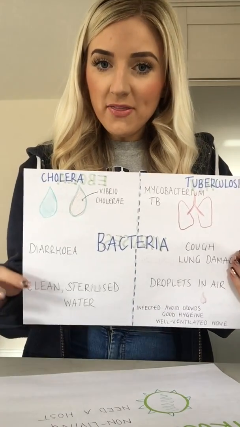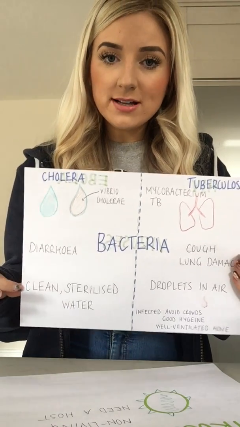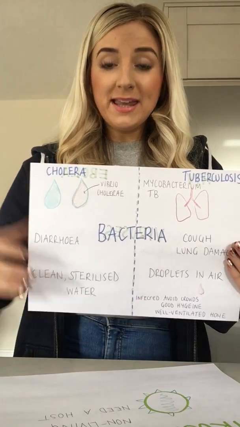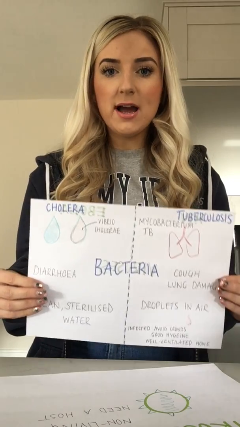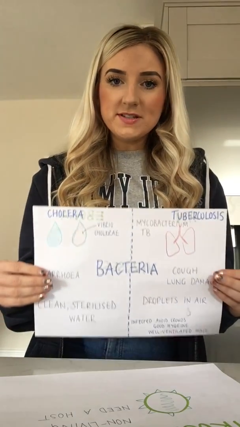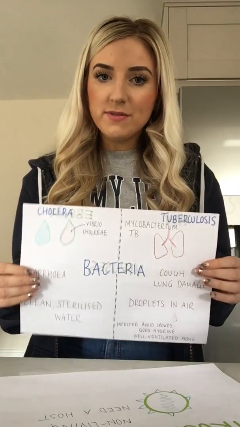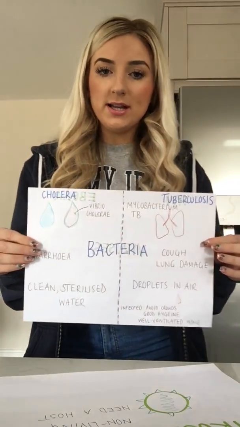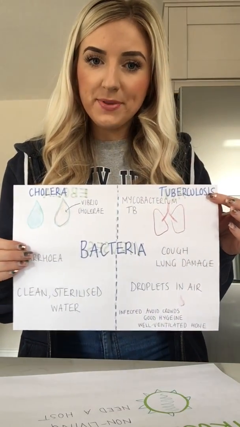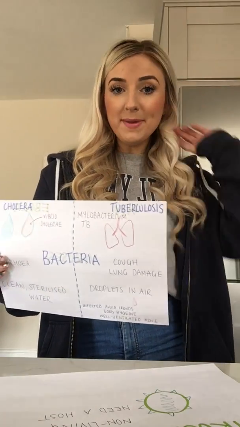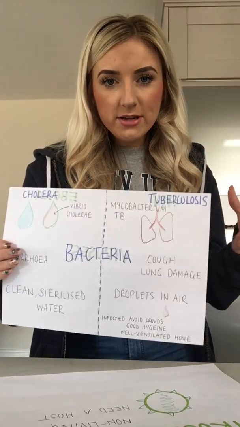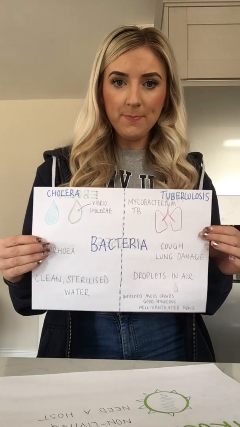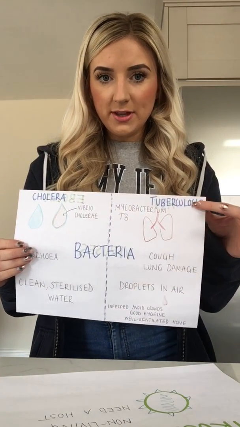How we can prevent that is we can make sure that people have access to clean, sterilised water, but also give them the facilities to sterilise it. We're mainly thinking of this happening in less economically developed countries. So that's your first example. Your second example is tuberculosis. Again, tuberculosis, or TB, is the disease. The bacteria that causes it is Mycobacterium tuberculosis. So that's the bacteria, that's the disease.